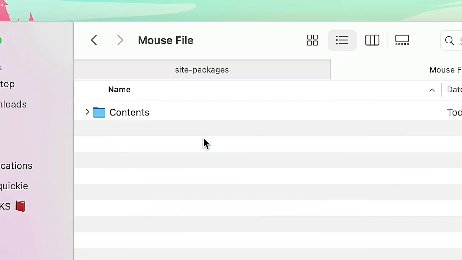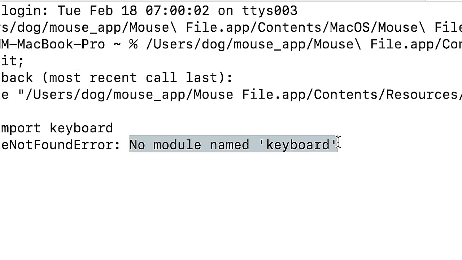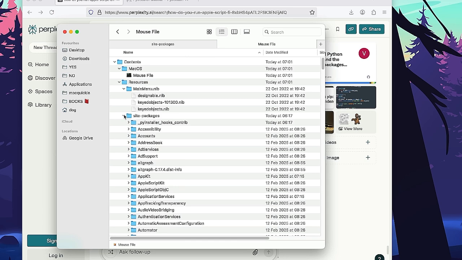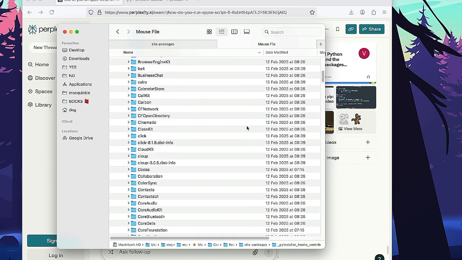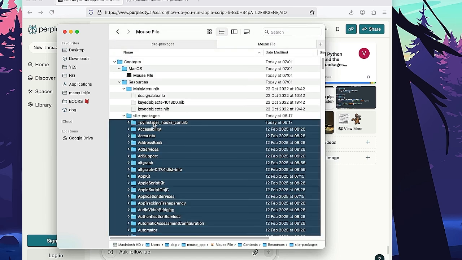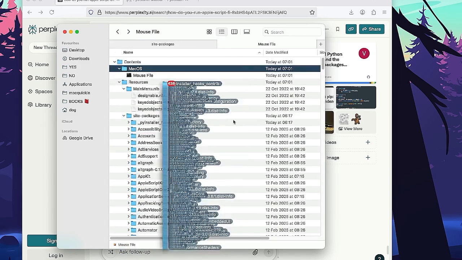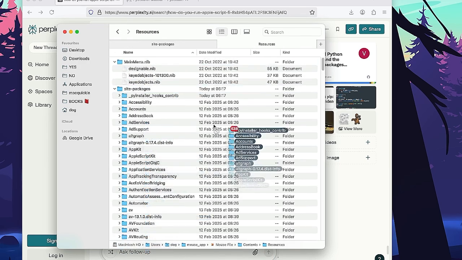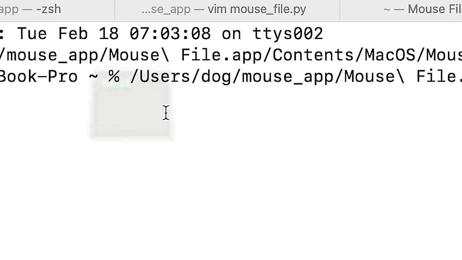Surprise. Show package contents, run the file. No module named keyboard. Really? Okay, so my app does have a bunch of site packages, but they're inside site packages. So what if I move them from site packages inside, just teleport somewhere else. Move them inside of resources. Where, I don't know. Just bring them everywhere.